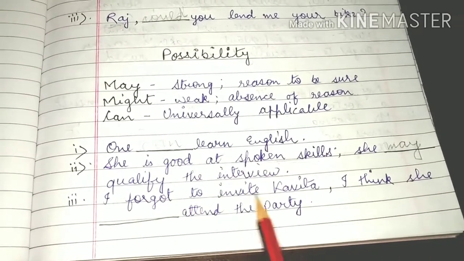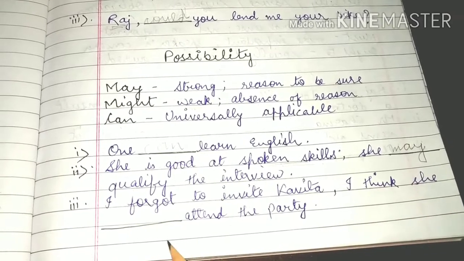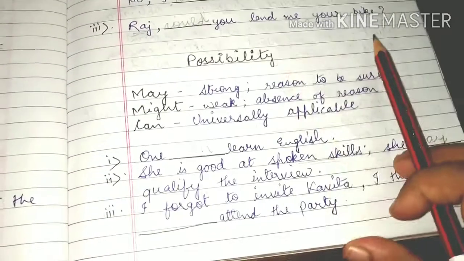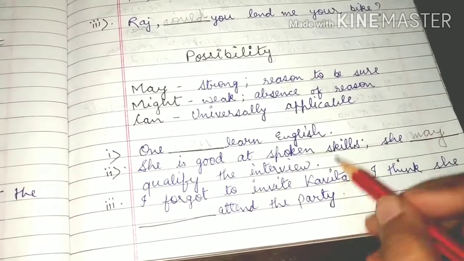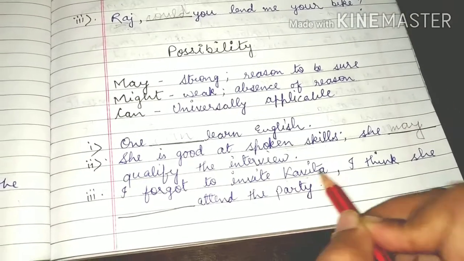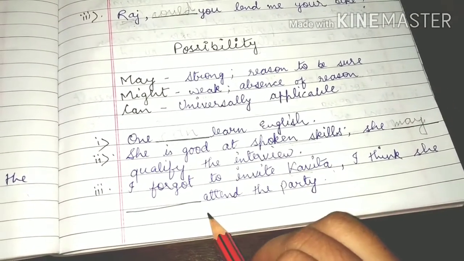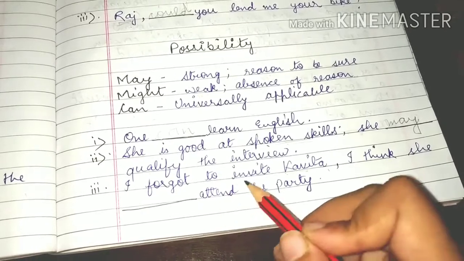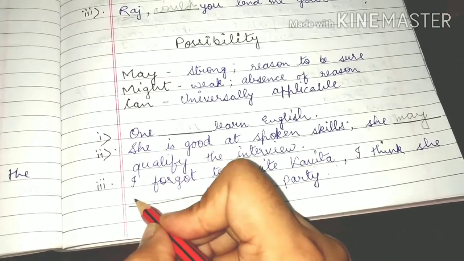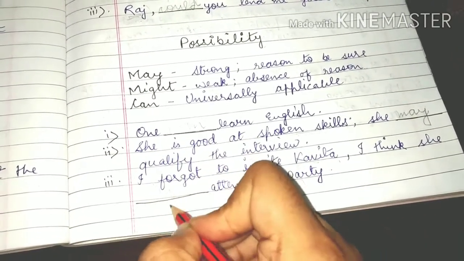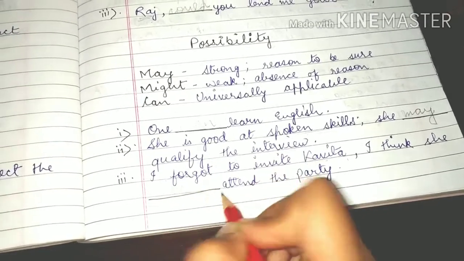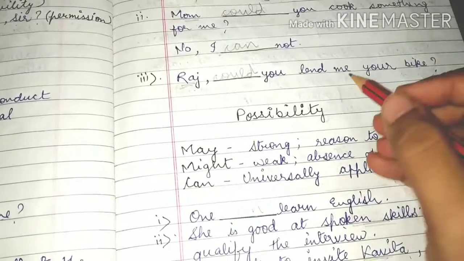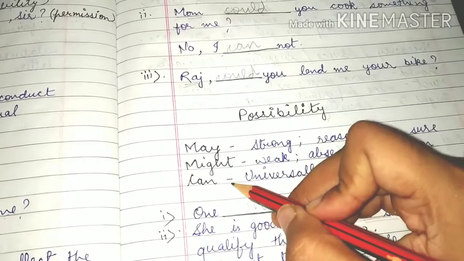"I forgot to invite Kavita. I think she dash attend the party." Students, when anyone has forgotten to invite someone, is there a strong possibility that she will come to the party, or a weak possibility? It is a weak possibility, so we will use might, because it is a weak possibility that she will attend the party. So for possibility we use may, might and can.